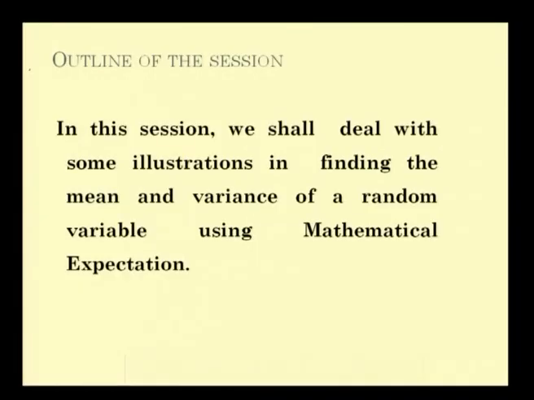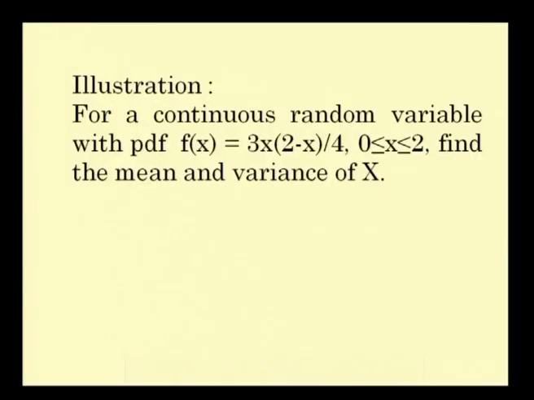So, in this session we are going to deal with some illustrations in finding the mean and variance of a random variable, which may be continuous or discrete, using mathematical expectation. The first illustration goes as follows: for a continuous random variable with PDF 3x(2 minus x)/4, for 0 less than or equal to x less than or equal to 2, we have to find the mean and variance of x. It is not mentioned how to find the mean and variance; we can find them using mathematical expectation.